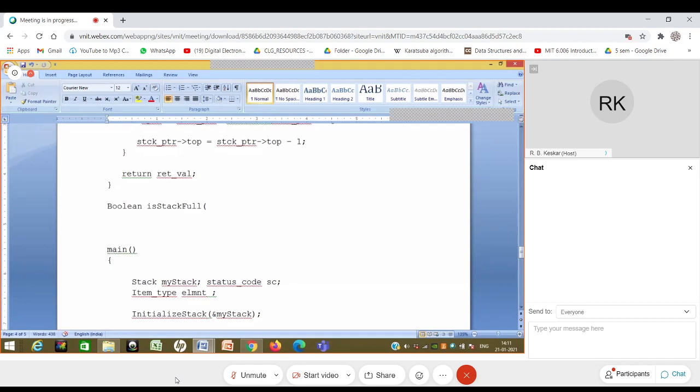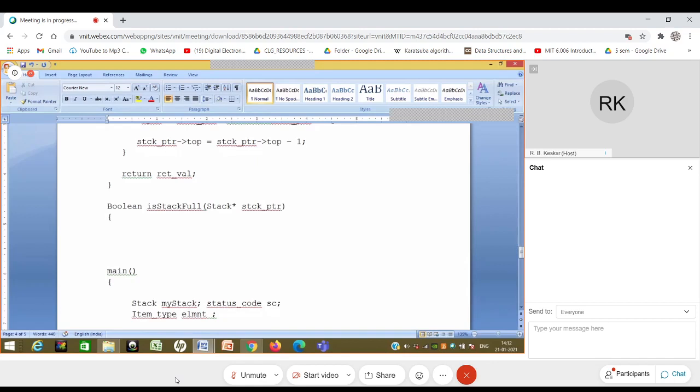What does it take? It is to have the stack pointer. Now, is it required that I need to have the stack pointer, or will just the stack also work? Because I'm not going to make any changes to the stack in this function. I look at the value of the top, and depending on that I'm going to return back. So what do you guys think? Shall we pass the stack or stack star, and why?